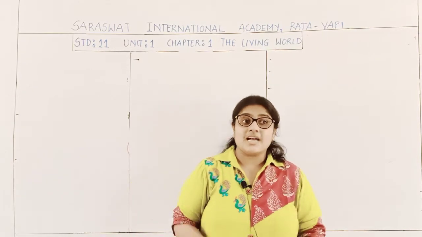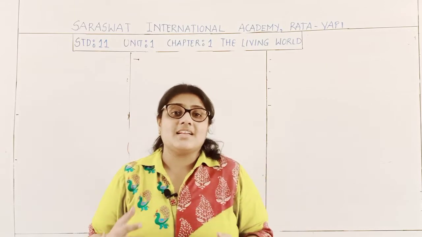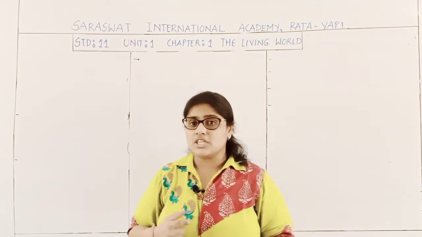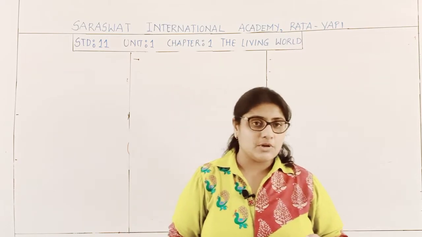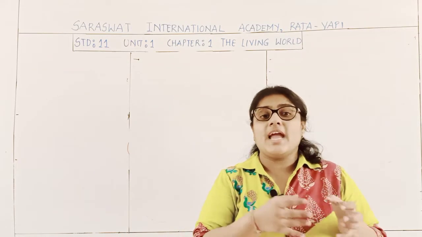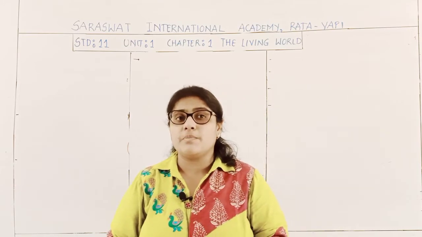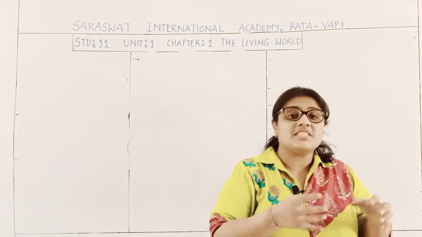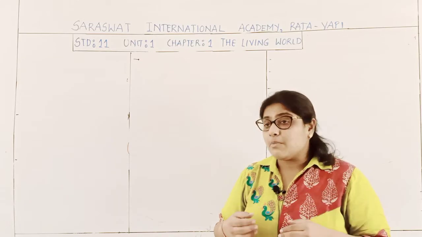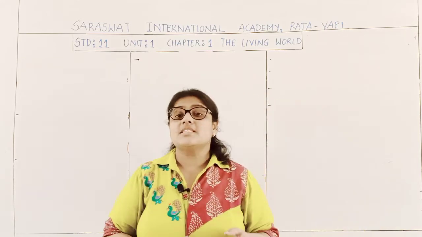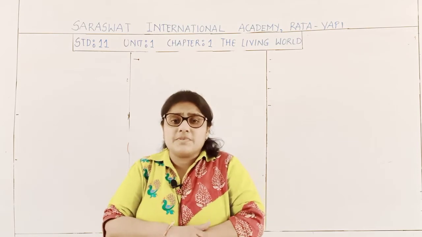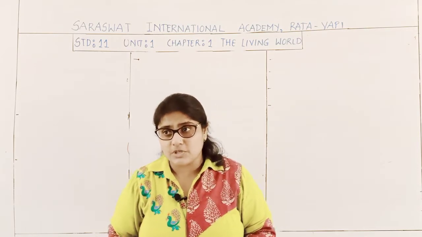So students, up till now we have studied three characteristics of living organisms. One is growth, another is reproduction, and the next one is metabolism. Out of these, growth and reproduction are non-defining properties because they have certain exceptions. But metabolism, which we studied, is a defining property of living organisms because it is without any exceptions.